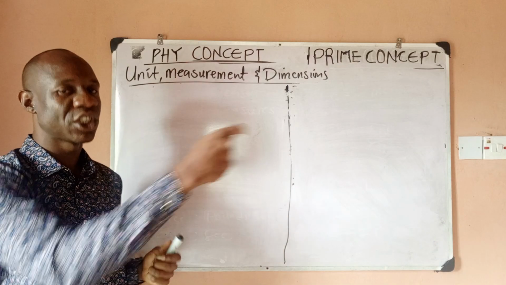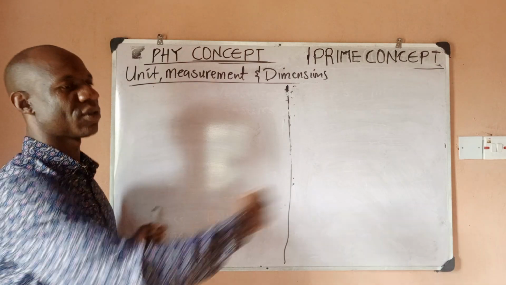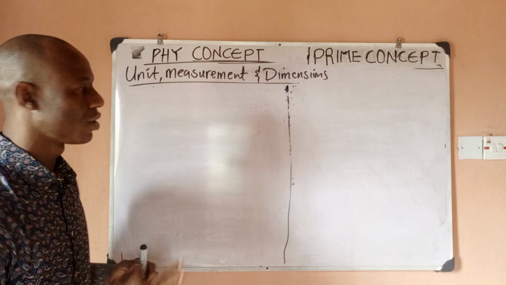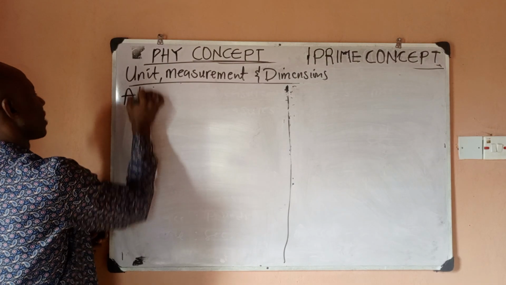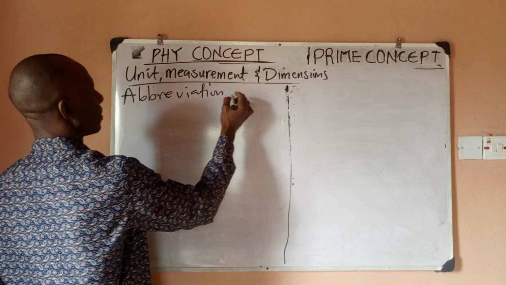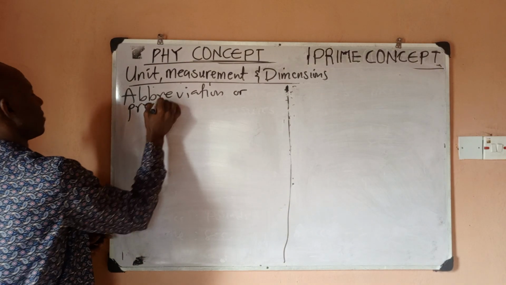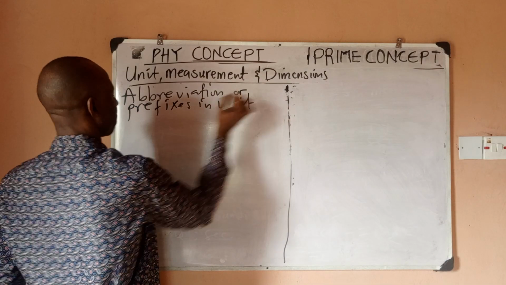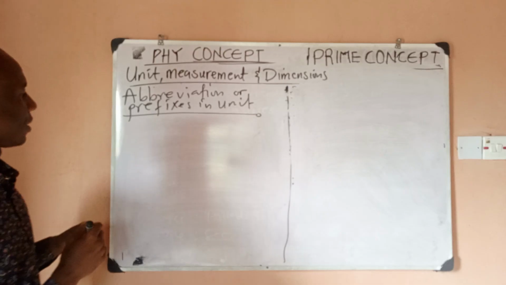There are abbreviations for that, or there are prefixes we use so that we don't have to write it. We'll now introduce abbreviations, which are very important to us. Abbreviations, or you can call them prefixes in units. So this is very important also. Now we're going to learn them.